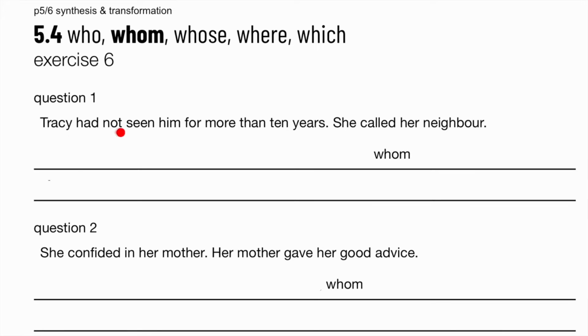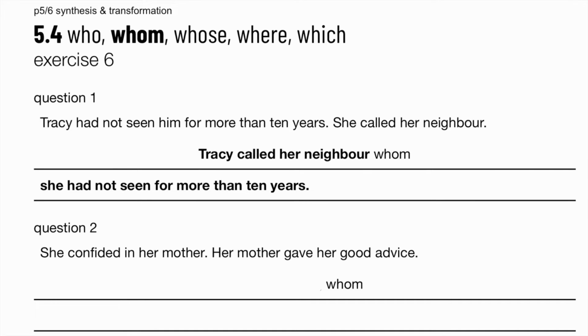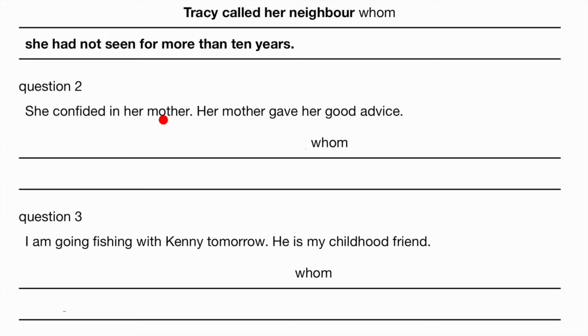Exercise 6. Tracy had not seen him for more than 10 years. She called her neighbor. Tracy called her neighbor whom she had not seen for more than 10 years. She confided in her mother. Her mother gave her good advice. So something not so pleasant happened to her, so she basically poured her heart out. Yeah, she told her mother everything, and then her mother gave her good advice.